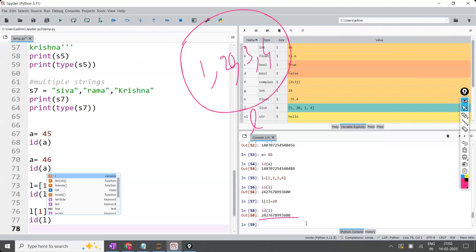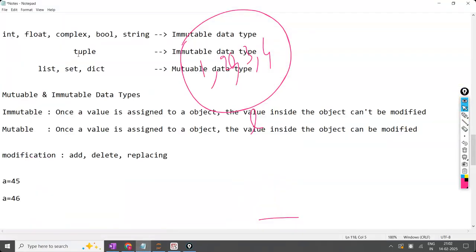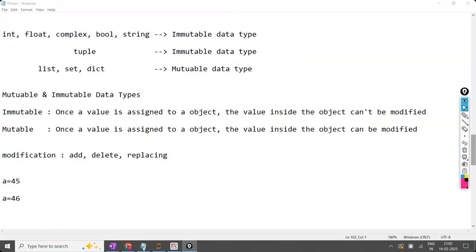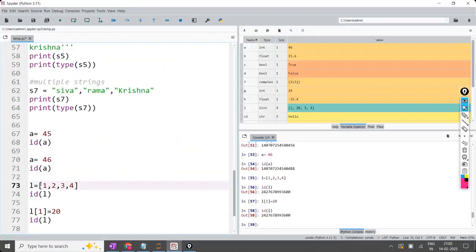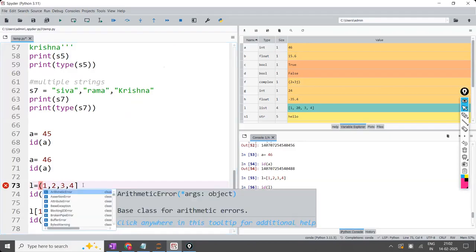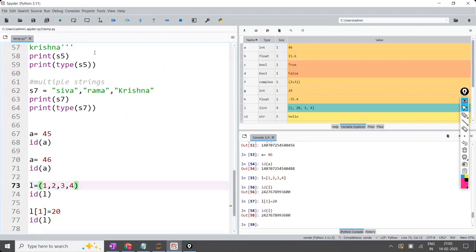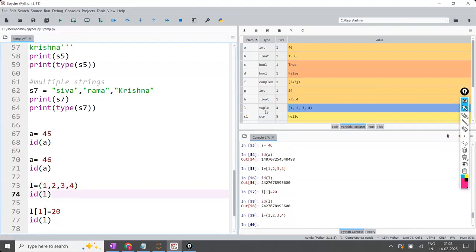Is the point clear? So lists are considered as mutable objects. Along with your fundamental data types, by default tuple is also immutable. Now, same logic. In front of you I have written one code. Let us modify this code to tuple, let us modify the brackets like this. Now what is L? Earlier it is list type, now it is tuple type.